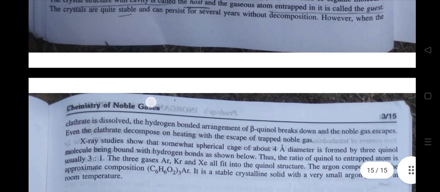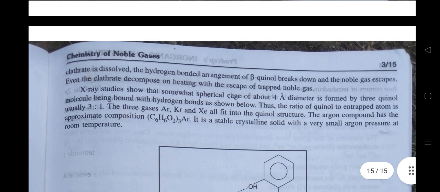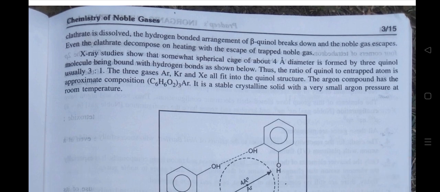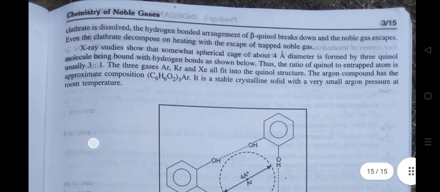However, when the clathrate is dissolved, the hydrogen bonded arrangement of beta-quinol breaks down and the noble gas escapes. The clathrate also decomposes on heating with the escape of trapped noble gas. X-ray study shows that a somewhat spherical cage of about 4 angstrom diameter is formed by three quinol molecules bound with hydrogen bonds, as shown below. Thus, the ratio of quinol to entrapped atom is usually 3:1. The three gases argon, krypton, and xenon all fit into the quinol structure. The argon compound has the approximate composition shown. It is a stable crystalline solid with a very small argon pressure at room temperature.